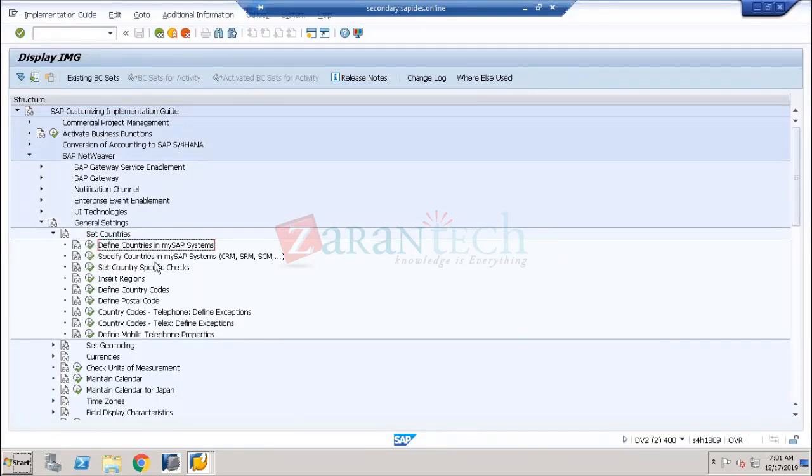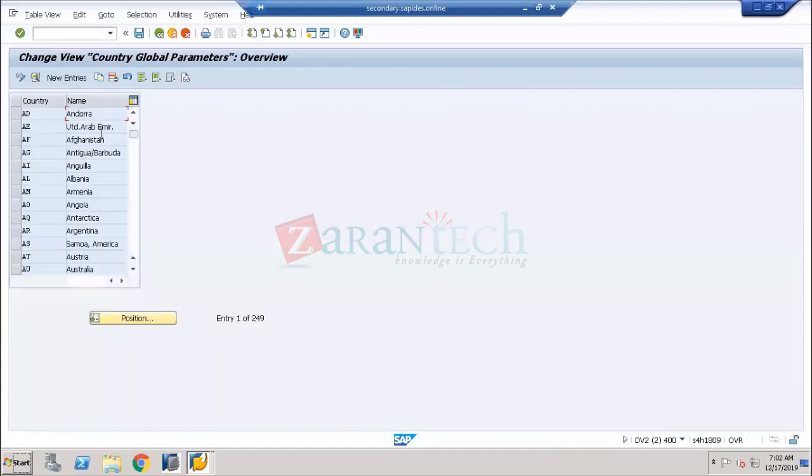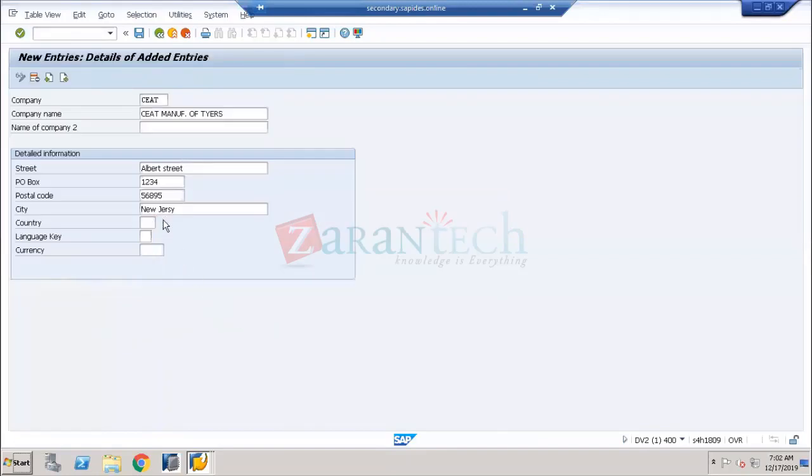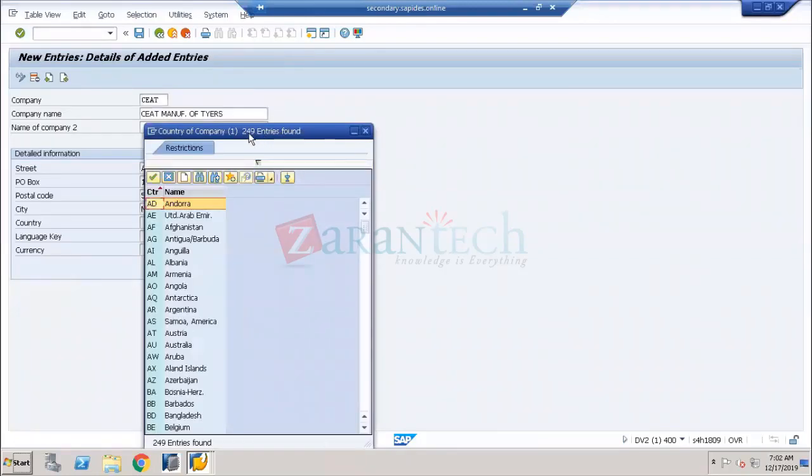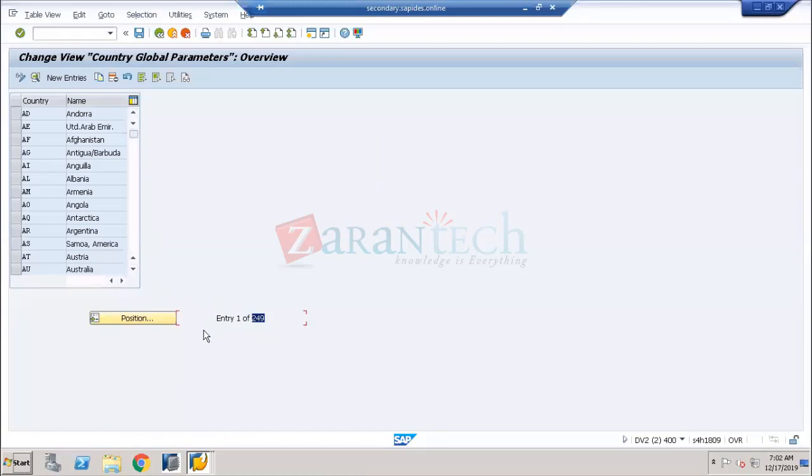Tomorrow, if there is a country which is newly formed in the world map, and I want to create a new country which is not available in the list, then you need to come here to define it. Define the countries in SAP. If I come here, in standard SAP you will get all the countries. The same 249 countries I am able to see here.